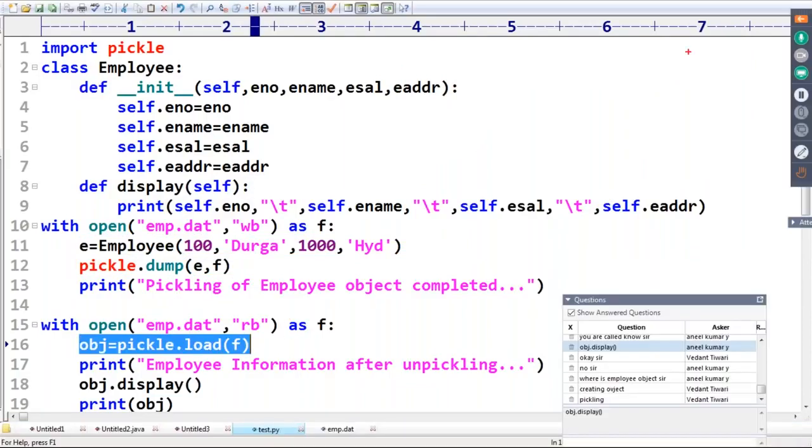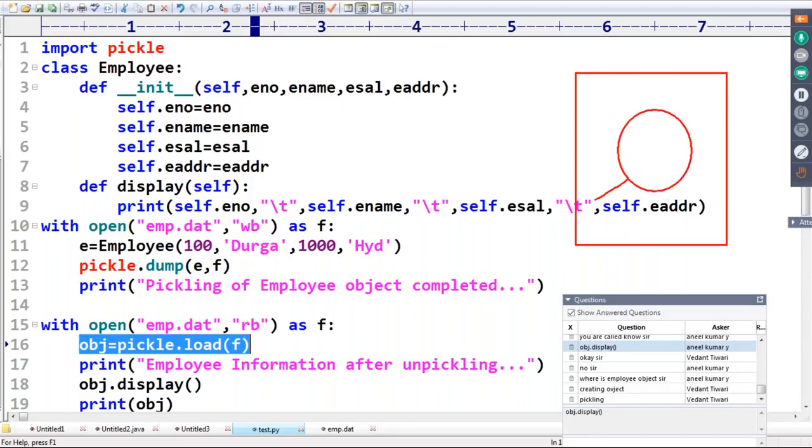This employee object is going to come from the file, so this obj means the employee object only, which is coming from the file.